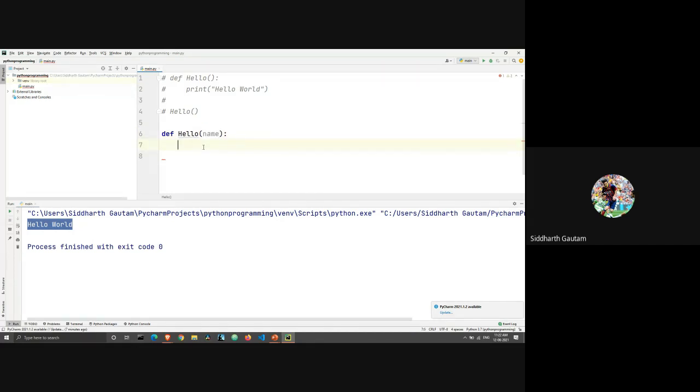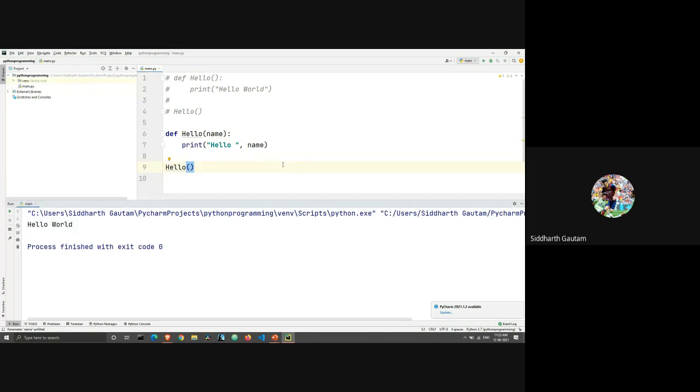So what we are going to do, we are just going to print hello and then comma name. Let's add a space here so we get a better output. And now I'm going to call this function. So when I run this, what do you think will happen? What do you think will be the output?